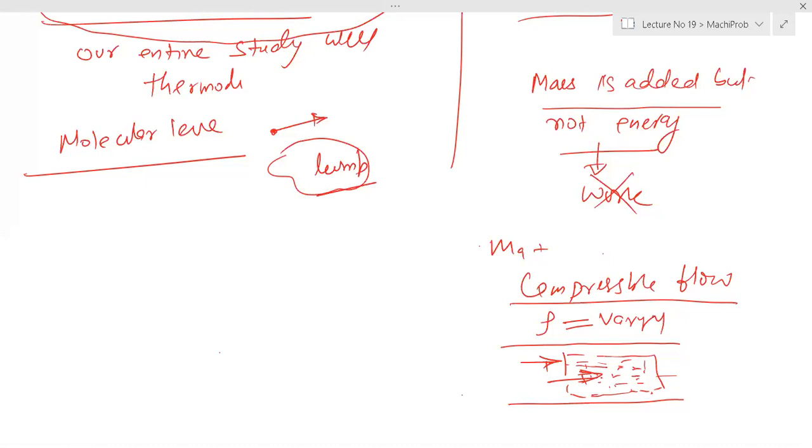In the case of turbine flow or pump flow, it is an open system. In a cyclic heat engine it is open flow, but when the valve is closed, then it is a closed system, right?